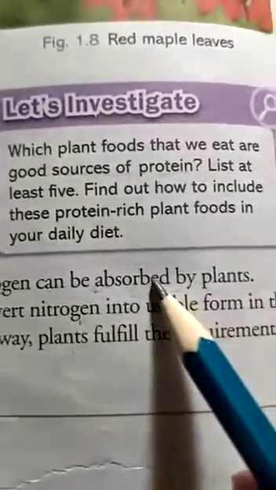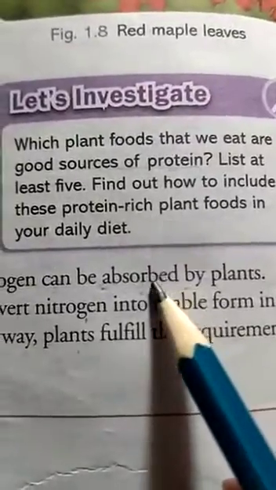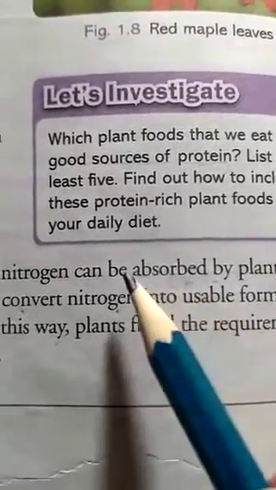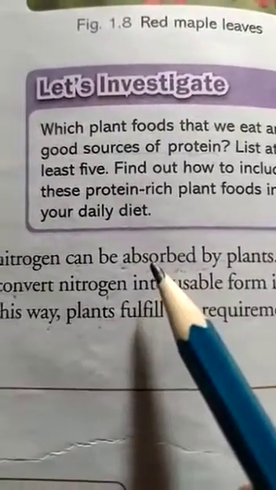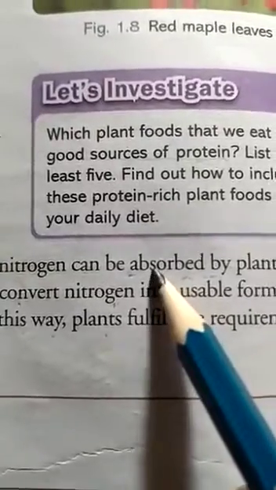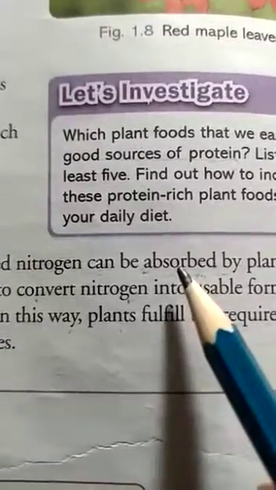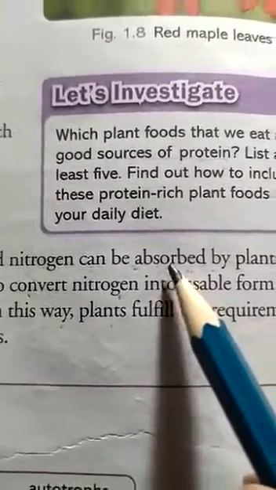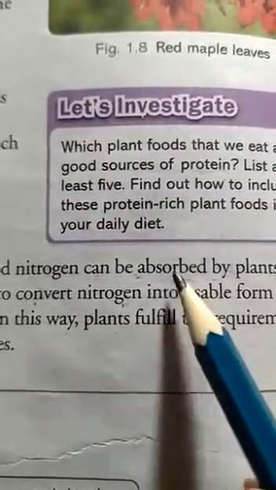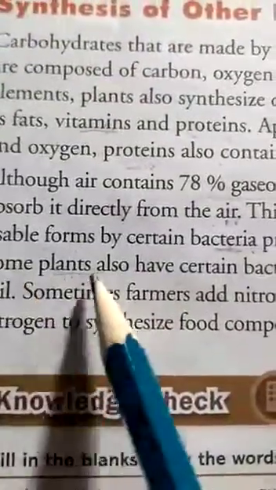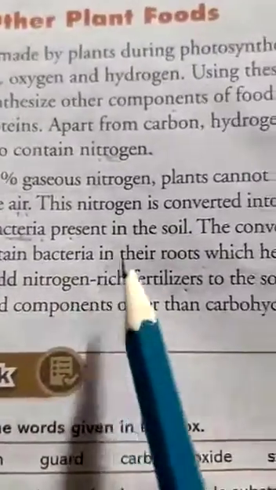Dear students, as I told you, plants never take the nitrogen directly from the atmosphere. Soil has a bacteria. That bacteria is called what? Rhizobium, which takes the atmospheric nitrogen and converts it into water soluble nitrogen components like nitrates and releases them into the soil. These nitrates are absorbed by the plants along with the water. Some plants also have certain bacteria in their roots which help to convert nitrogen into usable form in the soil.